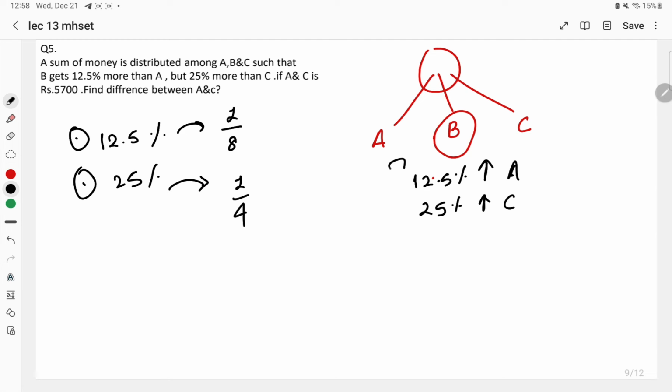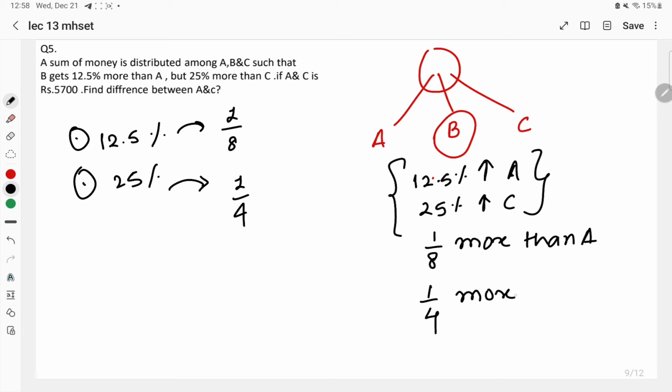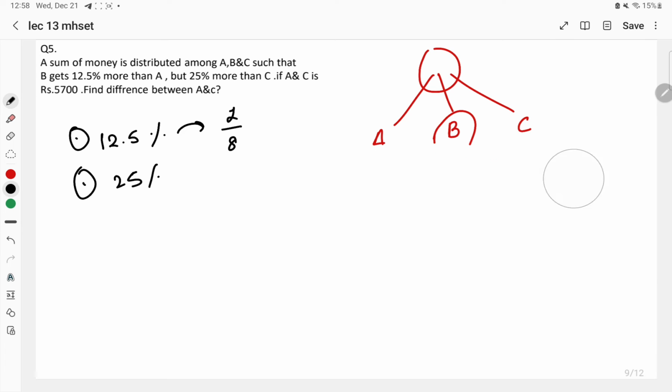So here I can clearly write that B's money is 1 by 8 more than A and it is 1 by 4 more than C, right? I can write it like that in the form of fractions. This is the only thing that I wanted to explain to you.